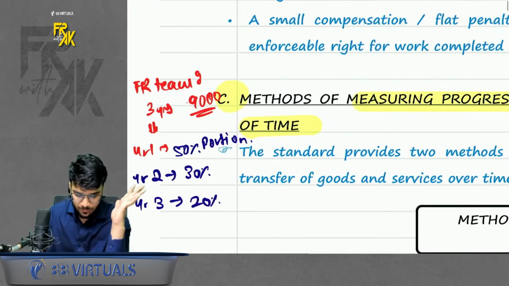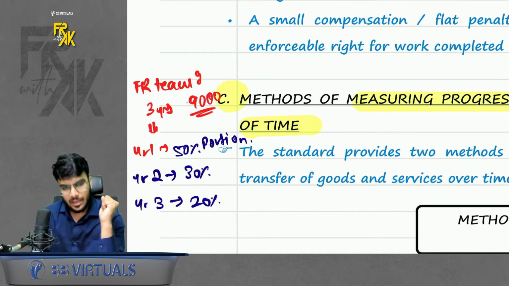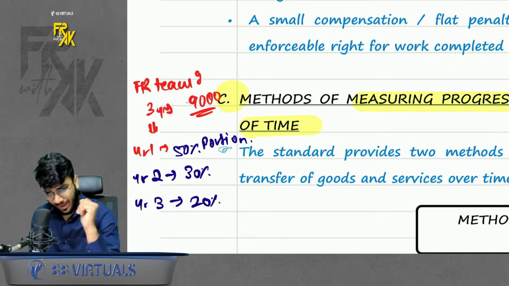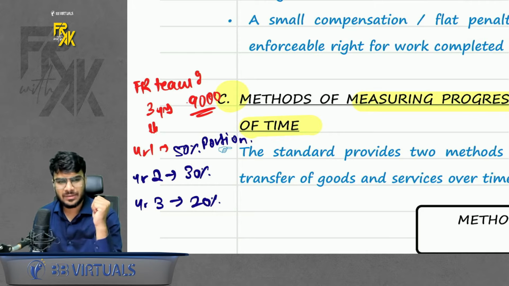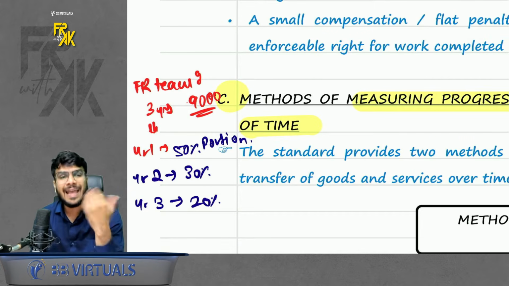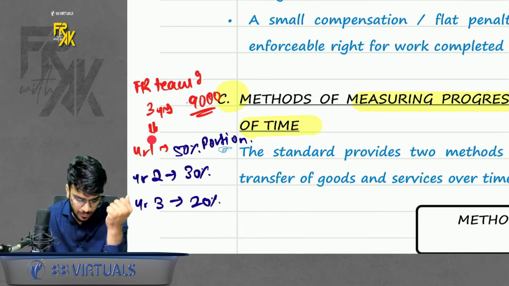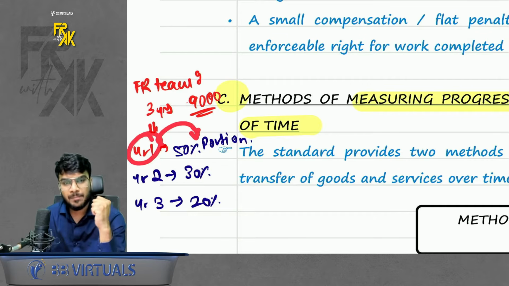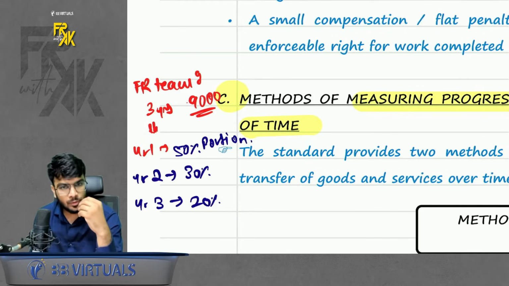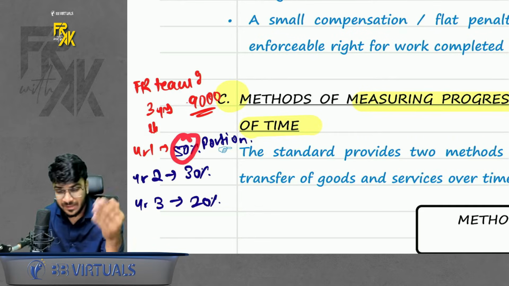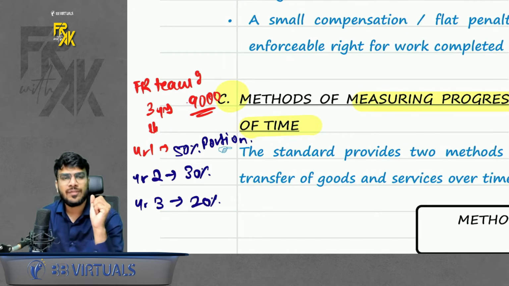For example, I'm going to teach FR for 3 years. I charge 9,000 rupees. So if I ask how should I book the revenue, don't say equally over 3 years. It will not always be equally. It can be equally but not always. If I tell you that in year 1 I taught 50% of the portion, that means in year 1 50% revenue accrued, so book the revenue 50%.